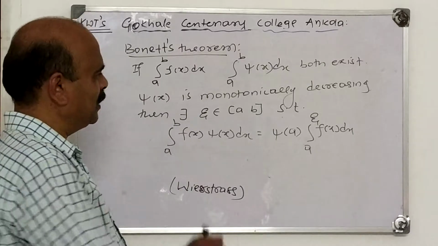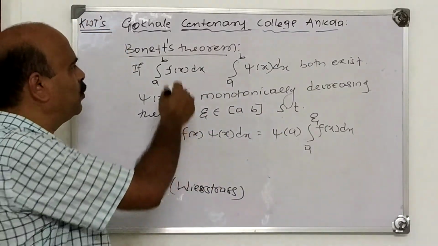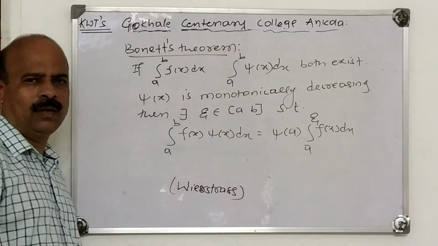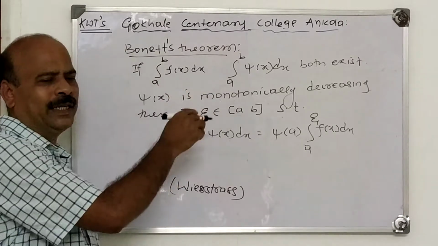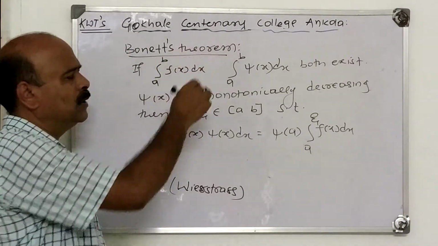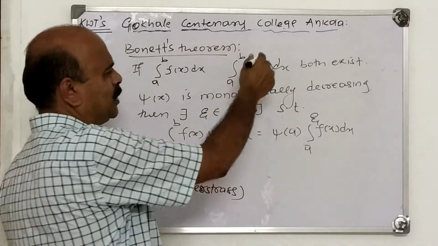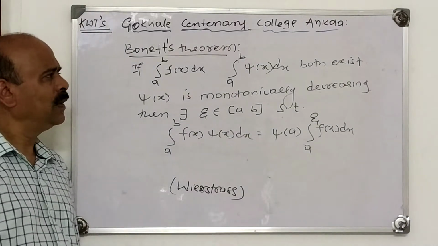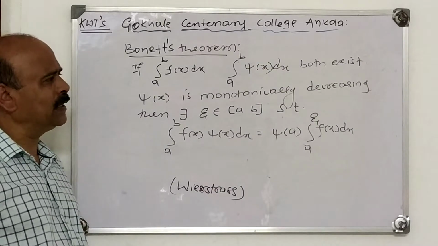I explain once again. I do not explain the proof of this one. We are interested only in the second mean value theorem of integral calculus, and to prove that theorem, we use Bonnet's theorem. What does Bonnet's theorem state? Two functions are there, f(x) and psi(x).